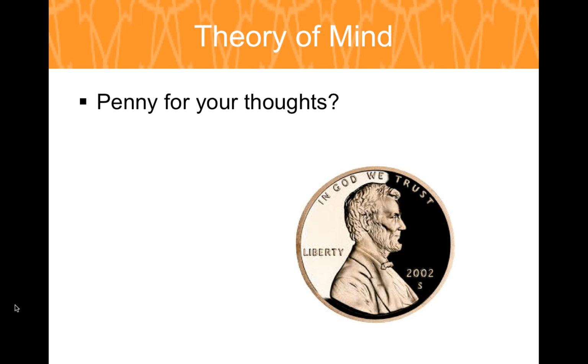So a penny for your thoughts. When somebody says that to you, they're asking you, what are you thinking? Because they know that you're probably thinking of something different than what they're thinking. Theory of mind is the capacity to understand that others have minds, intentions, and perspectives different from their own. This ability is found in humans, not in most other species.